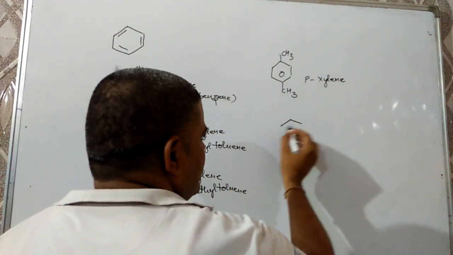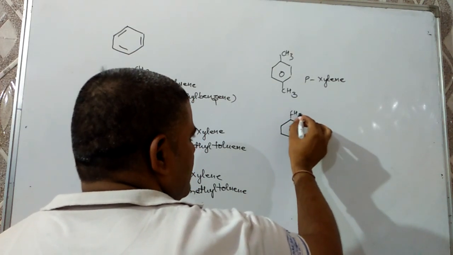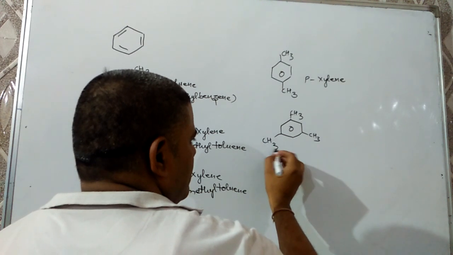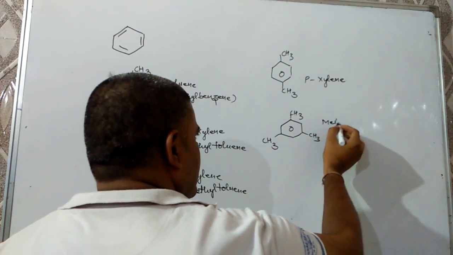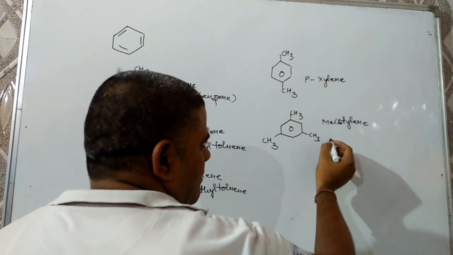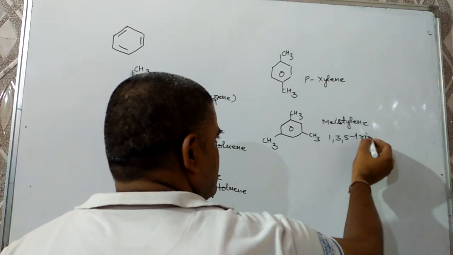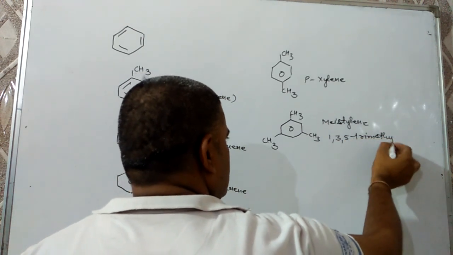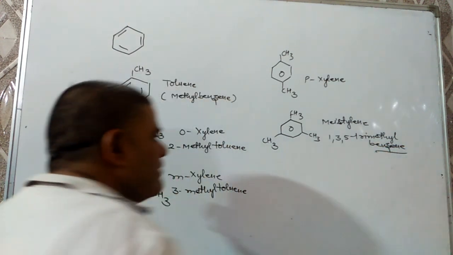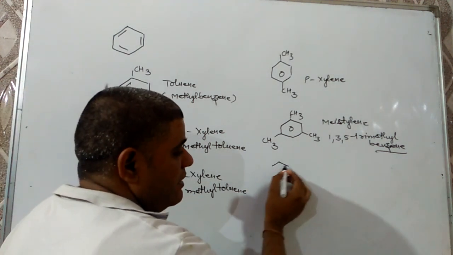If 3 methyl groups are there, then it will be mesitylene. And its IUPAC name will be 1,3,5-trimethyl benzene or 3,5-dimethyl toluene.